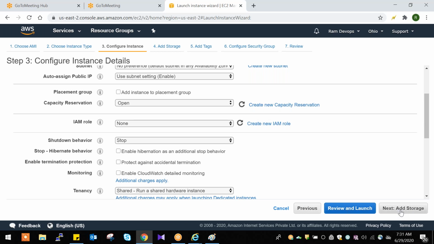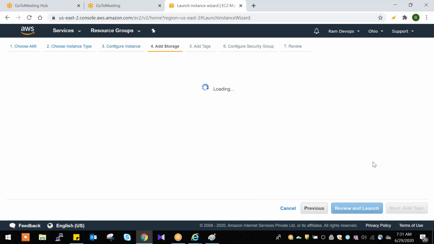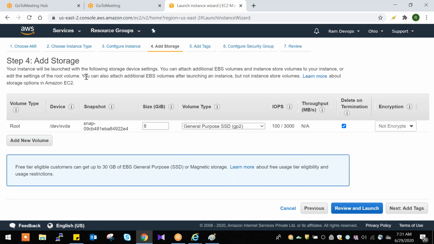Select next. Storage part. Okay, so storage part. When we create any server, one drive will be created in that server, right? This is the drive, /dev/xvda. In that drive, our operating system files will be saved.